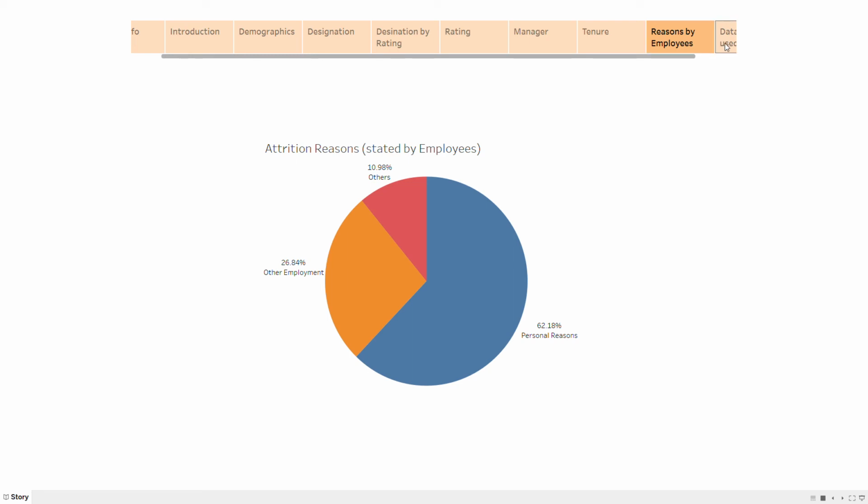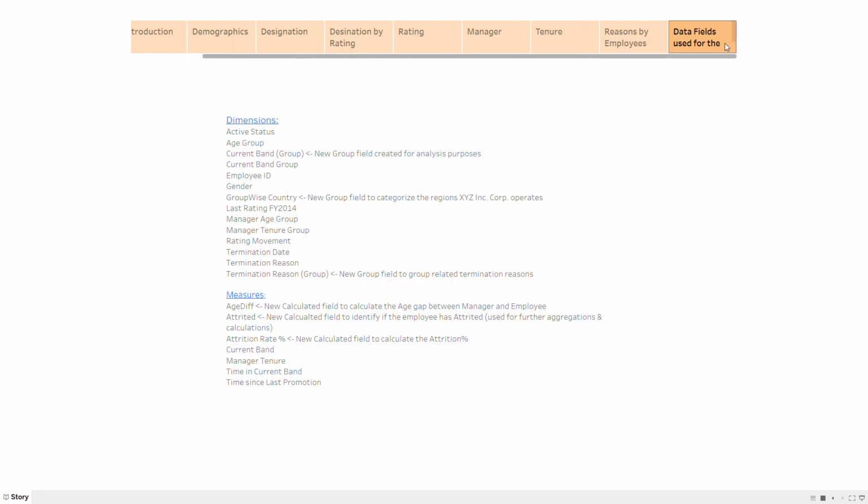Finally, we have provided the key data pointers that we have actually extracted from the attrition data that we have collected to prepare this particular storyline.